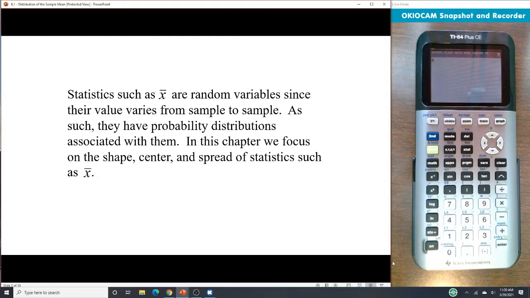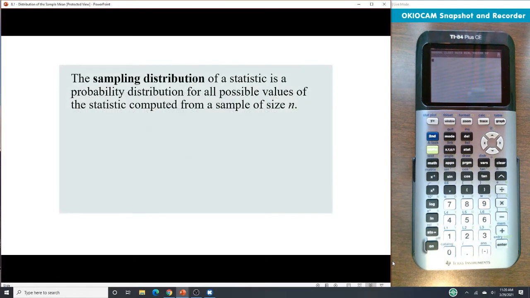So we can be looking at the sample of the means. We want to focus on the shape, center, and spread of statistics such as x bar, the mean of our populations.